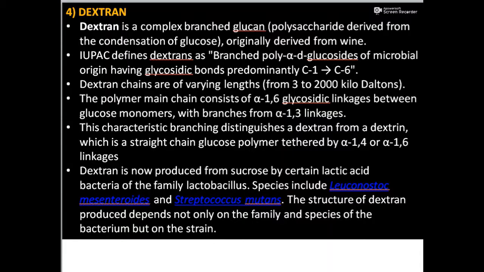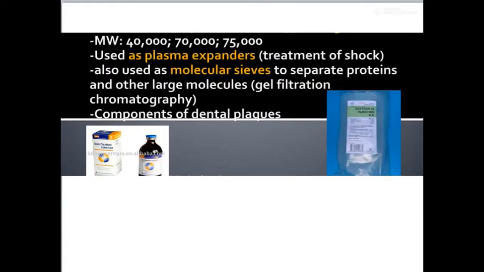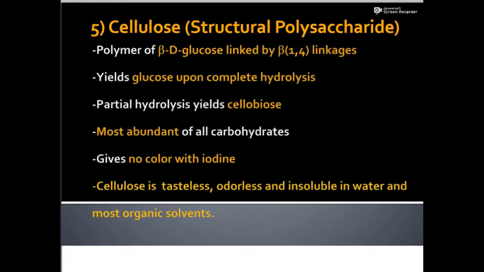production of dextran. And coming to dextran's usage, it can be used as plasma expanders in the treatment of shock, used as molecular sieves to separate proteins and other large molecules. They are also being found as components of dental plaques.